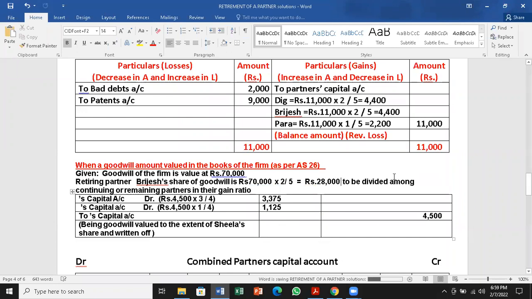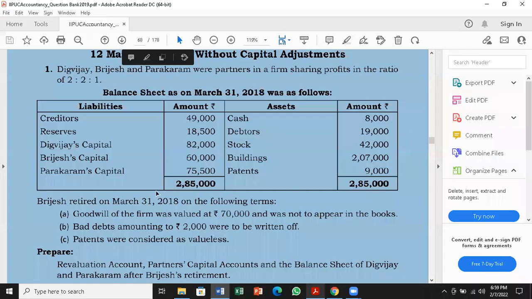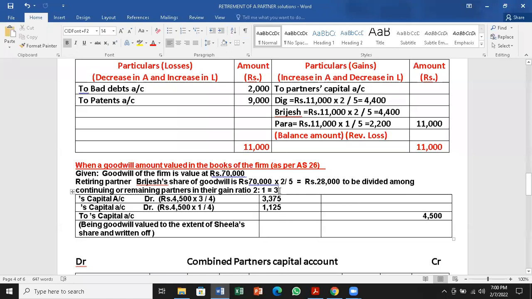$28,000 to be divided among continuing partners in their ratio, the gain ratio. It is going to be 2:1. How 2:1? You can look at this. Brijesh goes. So Brijesh goes means this 2 is gone. So remaining is Digvijay and Parakram. First person, third person. The first person is 2, last person is 1. So 2:1. So the 2:1 will become 3. So who are the continuing partners? We have to look at it.